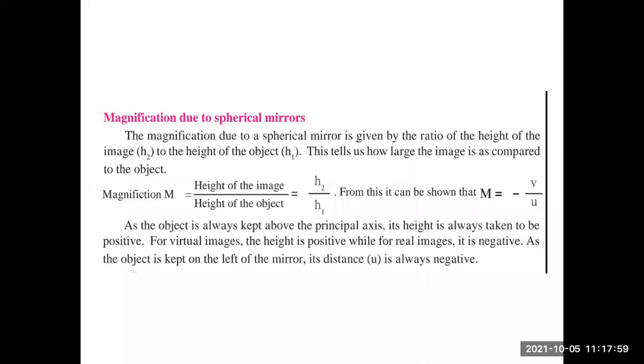As the object is kept on the left of the mirror, its distance u is always negative. Just remember this. According to the sign convention, u is always negative. So this negative sign is there. M equals minus v upon u.